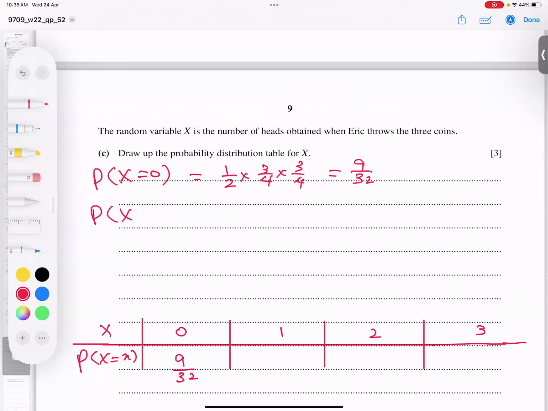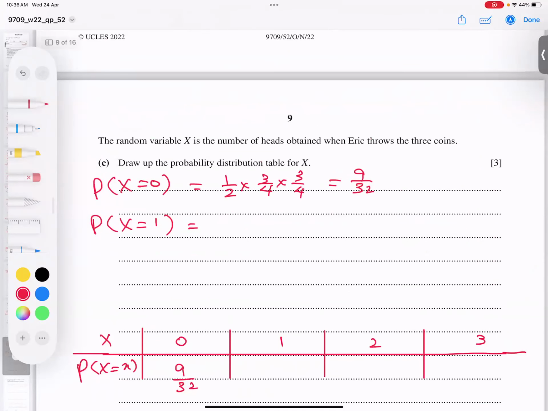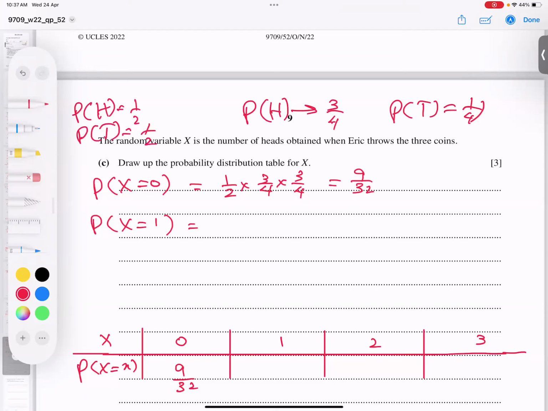Now, what about if X is equal to 1? It means 1 head must come. You see, the head probability is 3 by 4, and the tail is 1 by 4. I talk about the biased coin. For the fair coin it is very clear: both head and tail are 1 by 2. If I ask for 1 head coming, I will show you the options, because this question can create issues. Or I can check from the top how many branches there are.